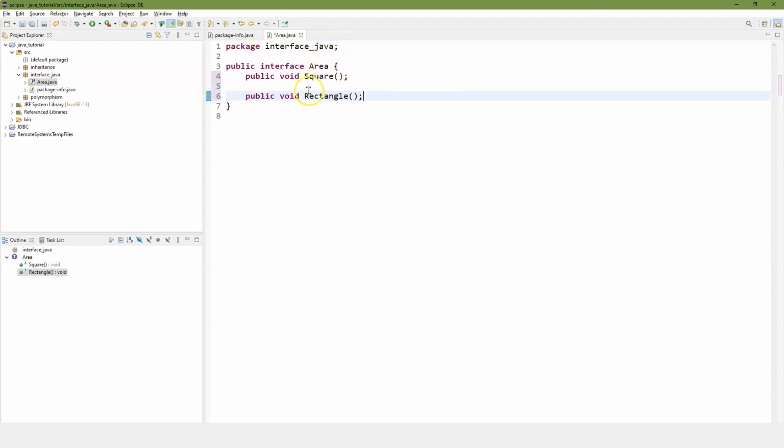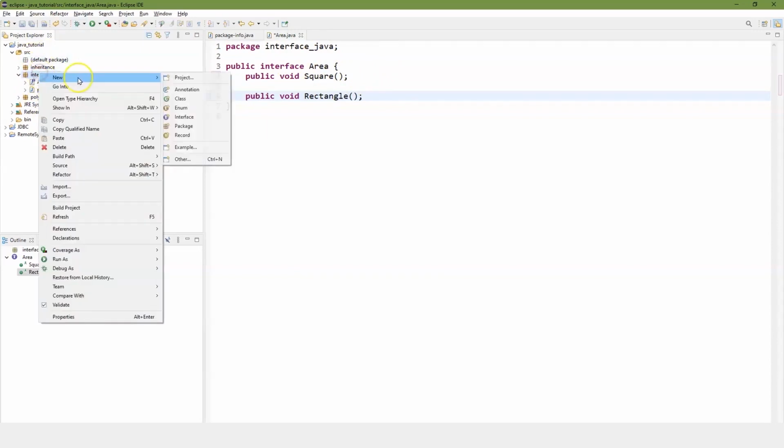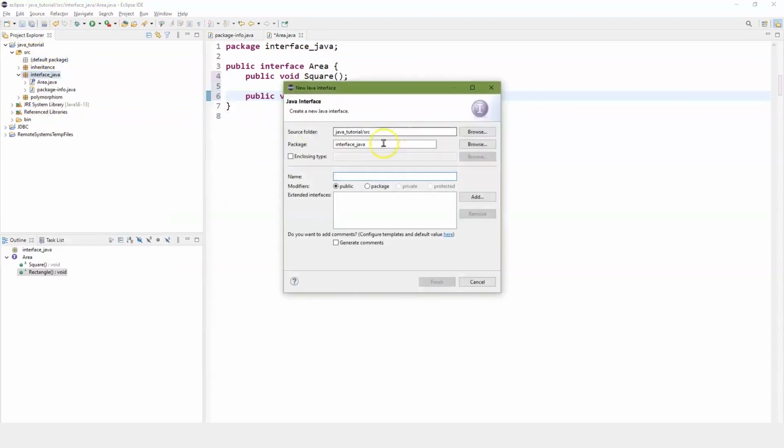One of the cool things about interface is I can go in here to create another. Let me go back into my interface Java, and we'll do another new interface, and we'll call this area curves. I don't know, just making that up.